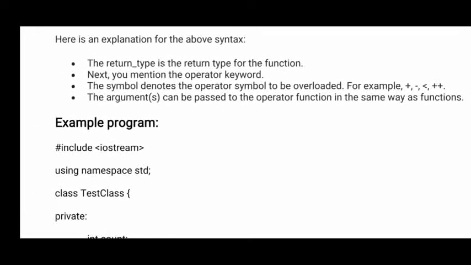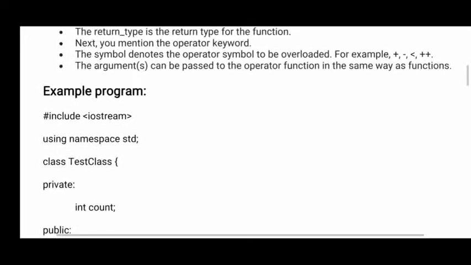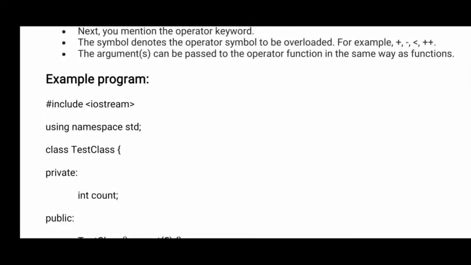Once you see the definition here, return type is the return type of the function, meaning what type of result it is giving back. Next, operator is a keyword, and using that keyword only we can create operator overloading. Symbol denotes the operator to which you want to give a different meaning. Arguments are optional. If you want to perform any calculations, then you need to give the values.